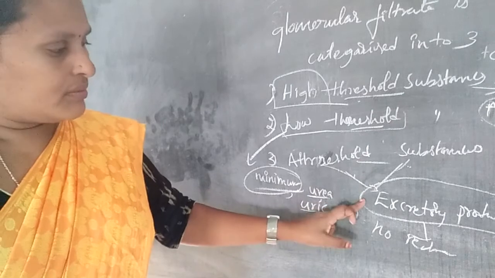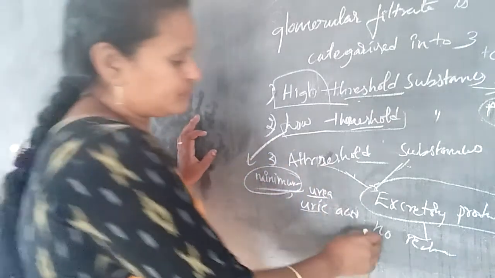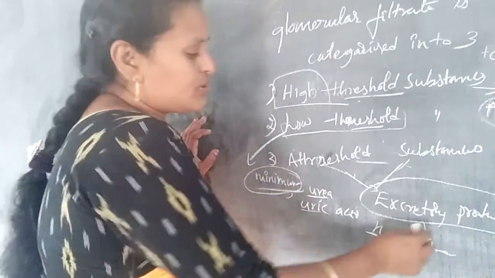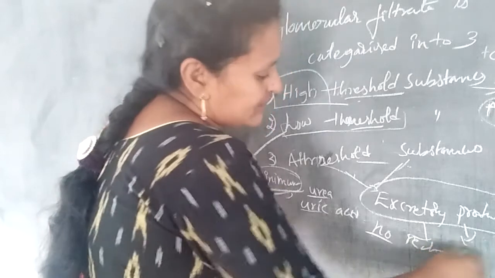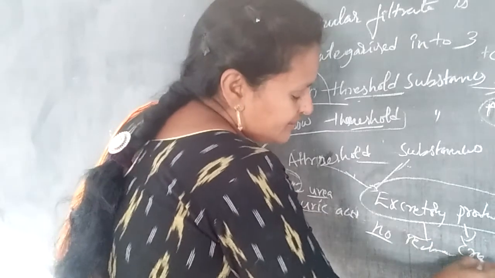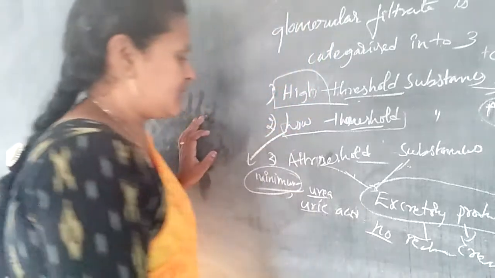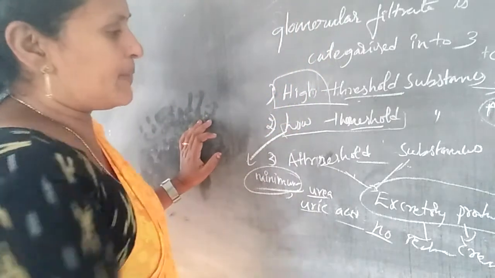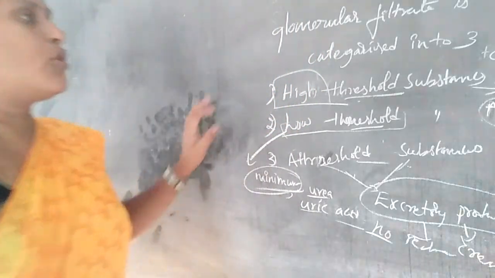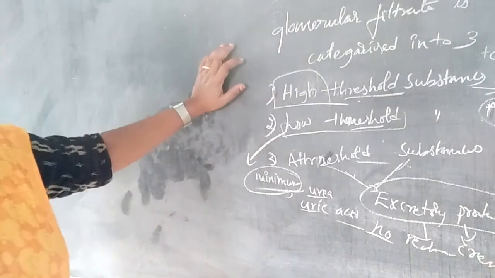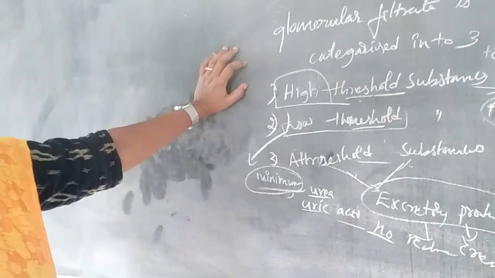An example is creatinine. So the glomerular filtrates are categorized into mainly three groups.